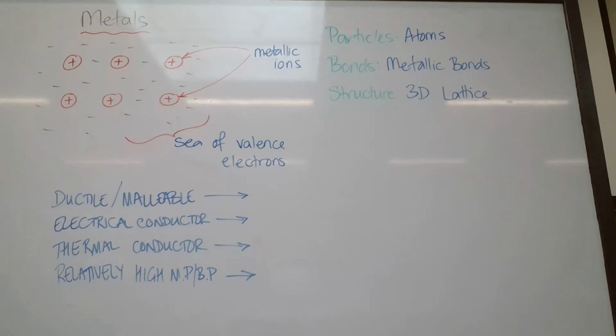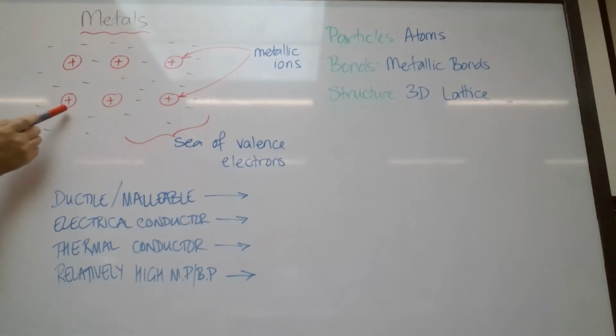So the last of our substances we need to explain the properties of are our metals or metallic substances. Not surprisingly, the bonds in a metal are called metallic bonds. They are a really special bond, and that's why they've got their own special name. They are the bonding between the cations, the positive ions of the metal, and the sea of valence electrons around them.